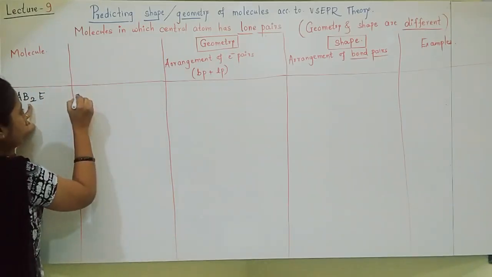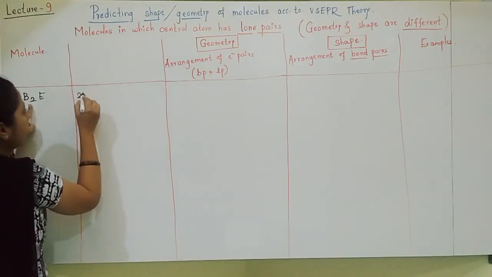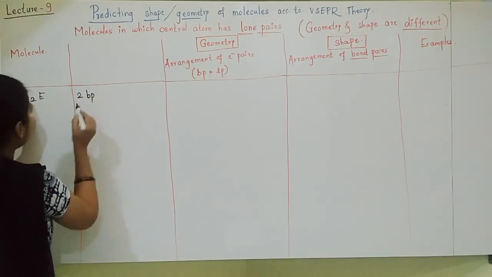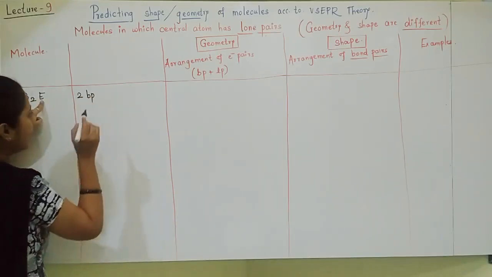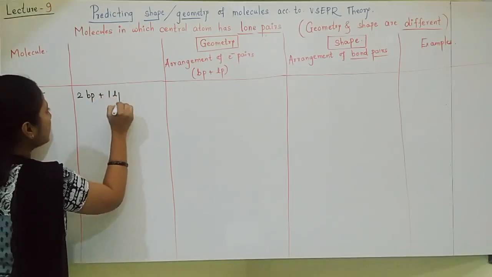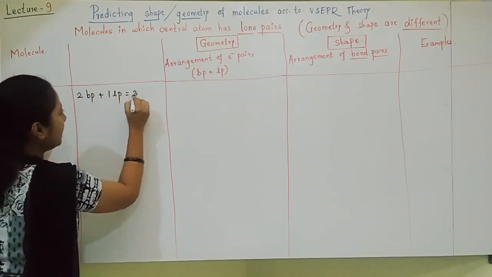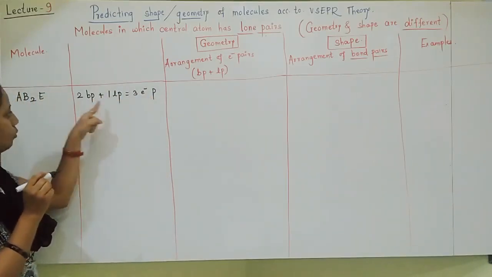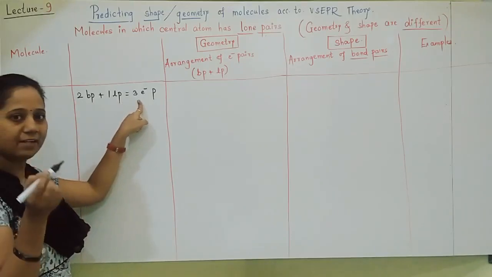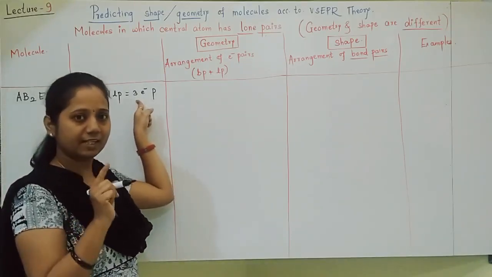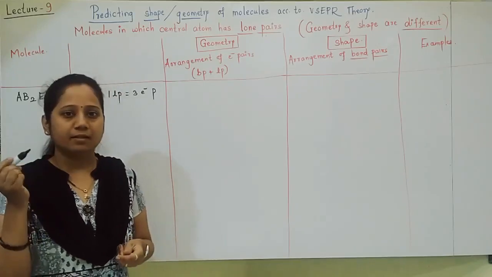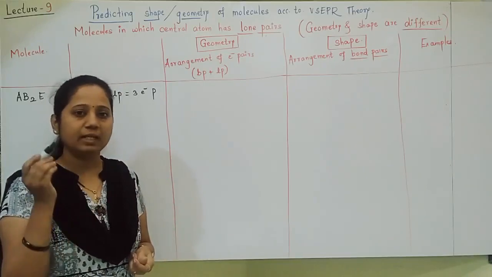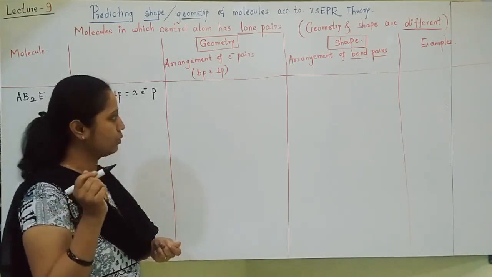I am writing here BP means bond pairs. A is forming 2 bonds with B, so 2 bond pairs. How many lone pairs are there? 1 E I have written, means 1 lone pair is there. So in total it becomes 3 electron pairs, P for pair. 2 bond pairs, 1 lone pair, total 3 electron pairs. And just now we have seen, whenever there are 3 electron pairs, you should predict the geometry as trigonal planar, or triangular planar also you can say.